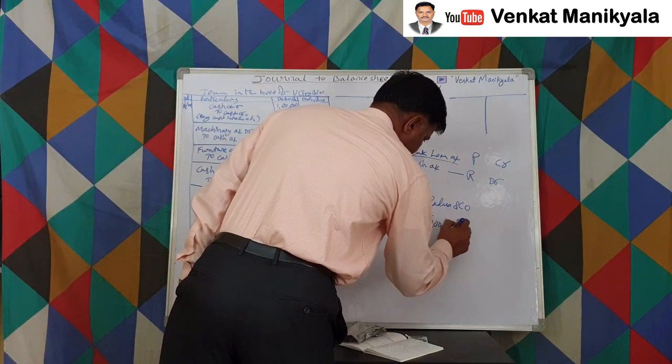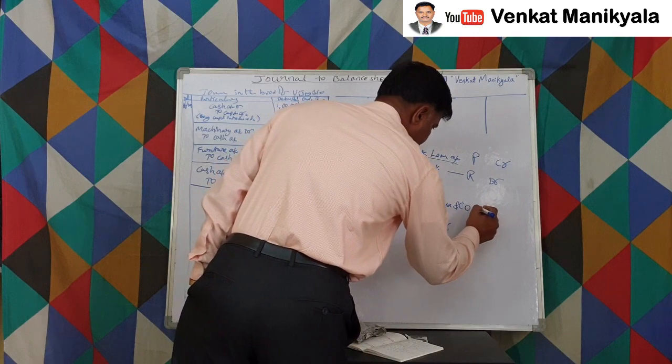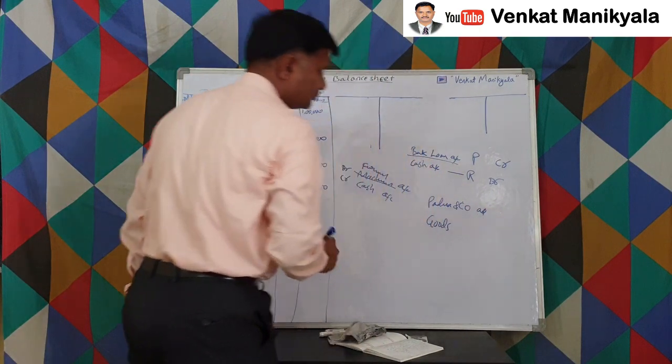Is it a goods account? This is a Padma and Co account, right?